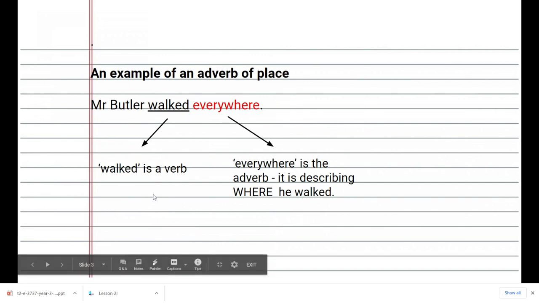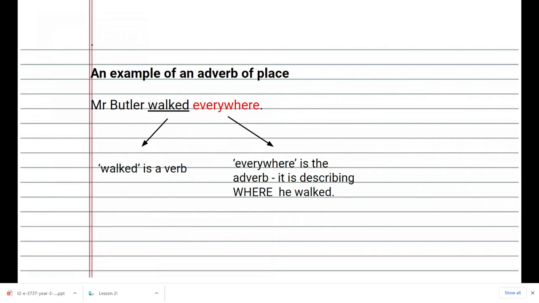But what we didn't learn was that adverbs also tell you about place. It tells you where it takes place. So, for example, everywhere. Mr. Butler walked everywhere. Where did he walk? Everywhere.